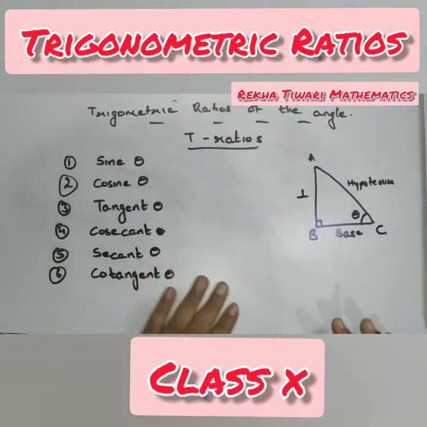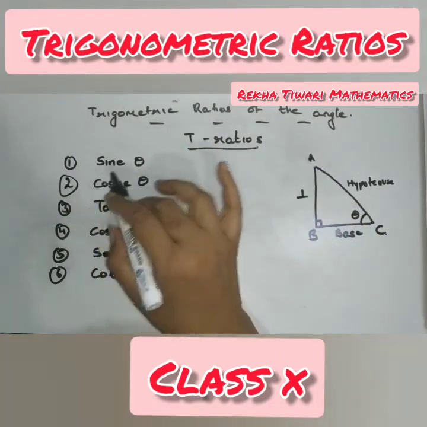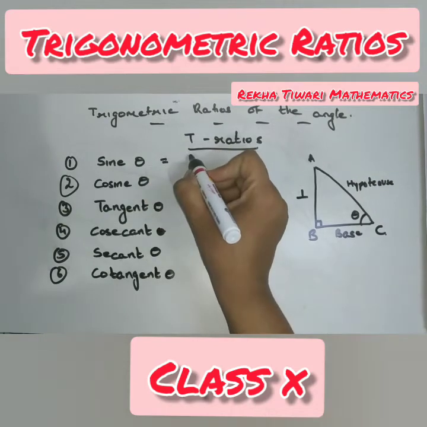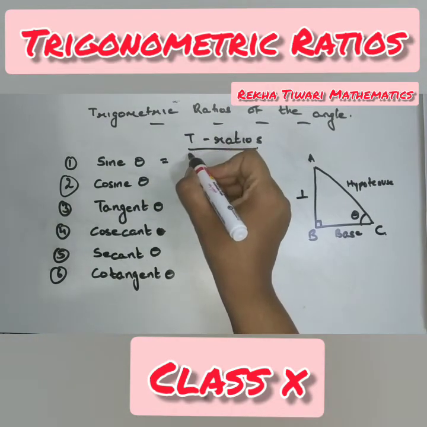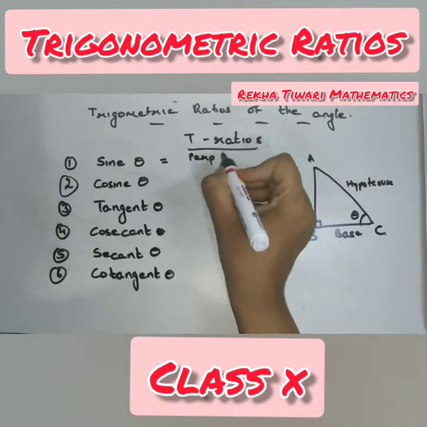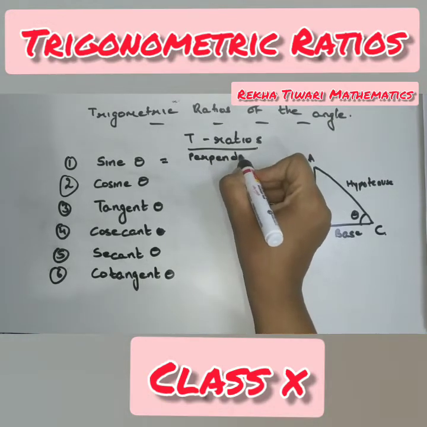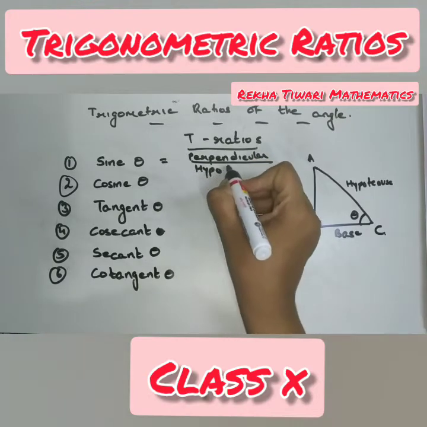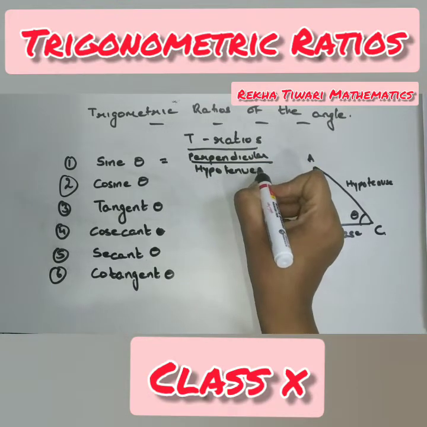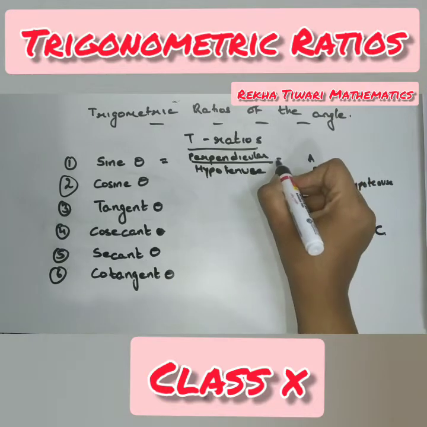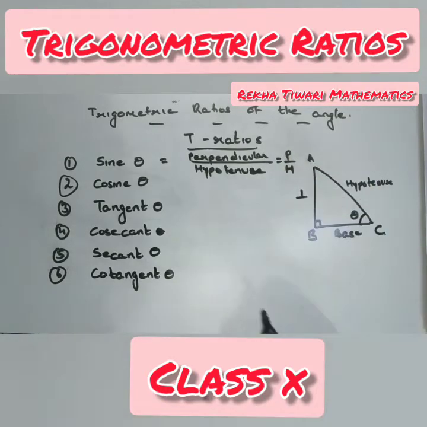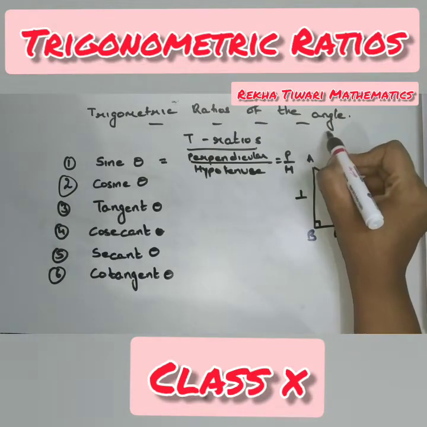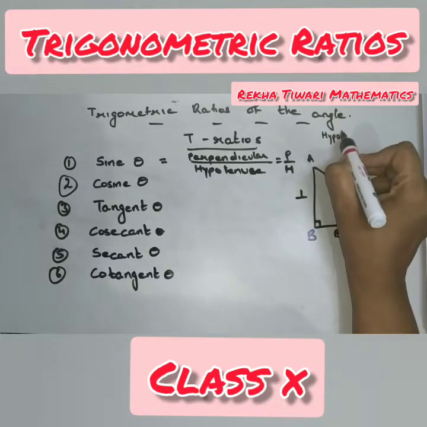Now sin theta is what? Sin theta is nothing but perpendicular upon hypotenuse. Let us in short represent this by P by H, where hypotenuse is H, perpendicular is P and base is B, to make it easy.